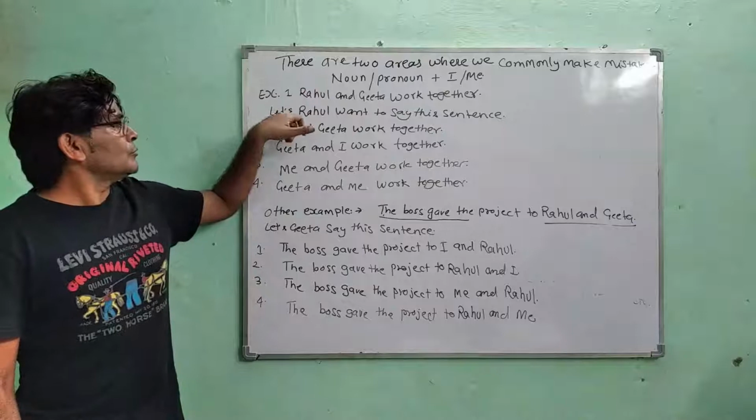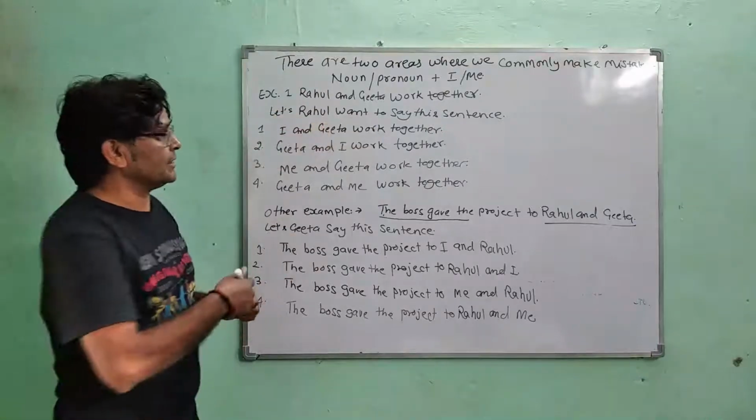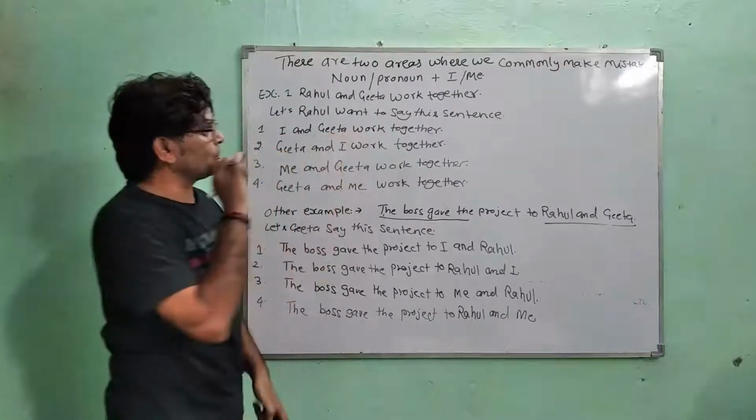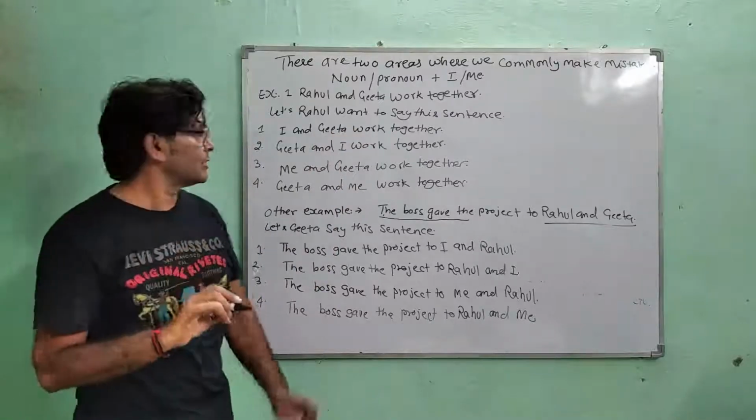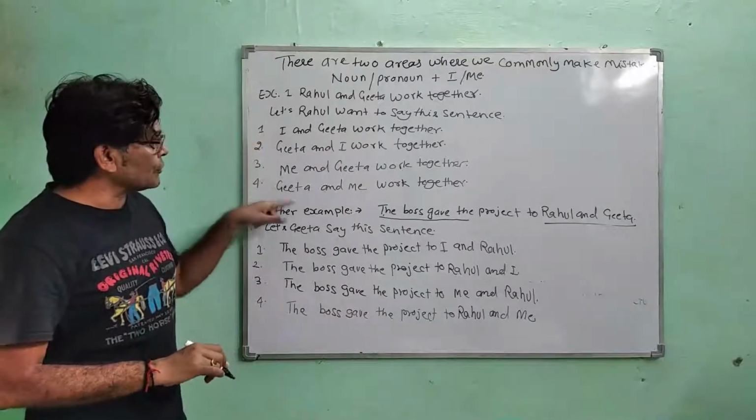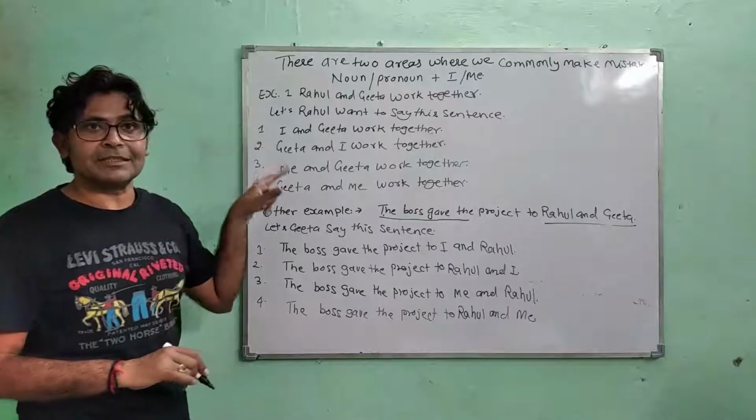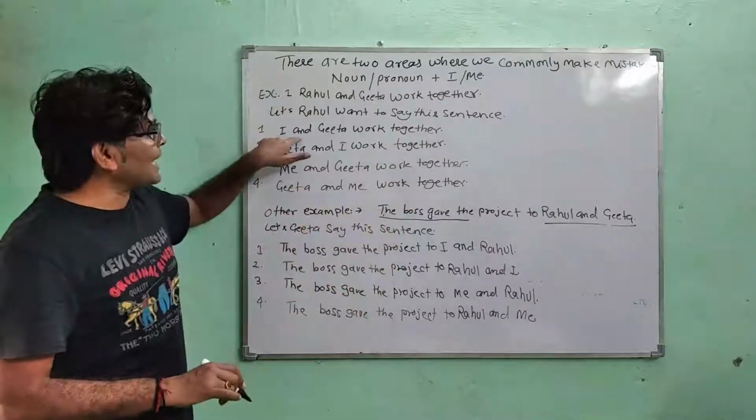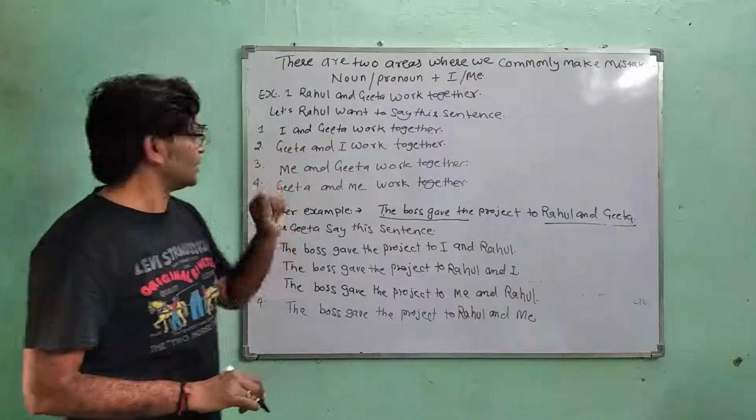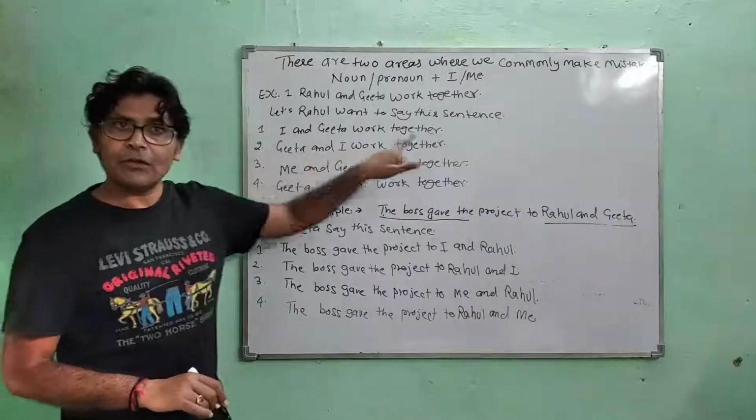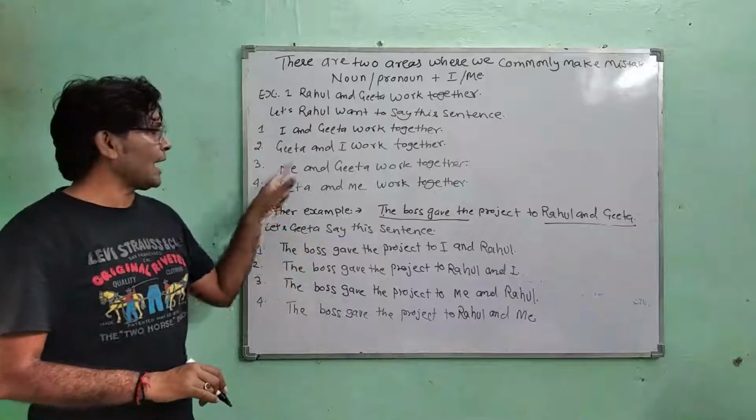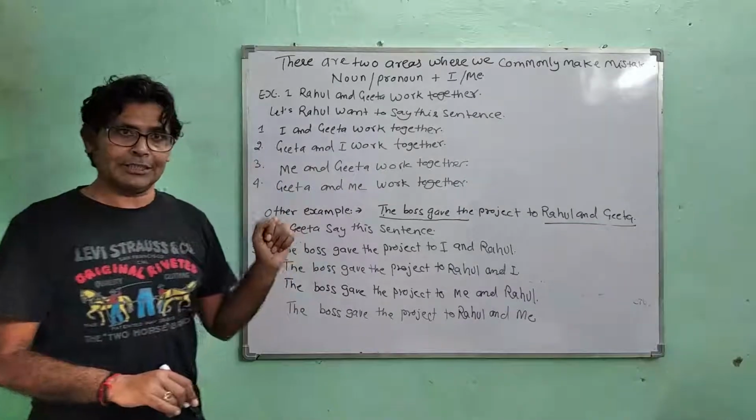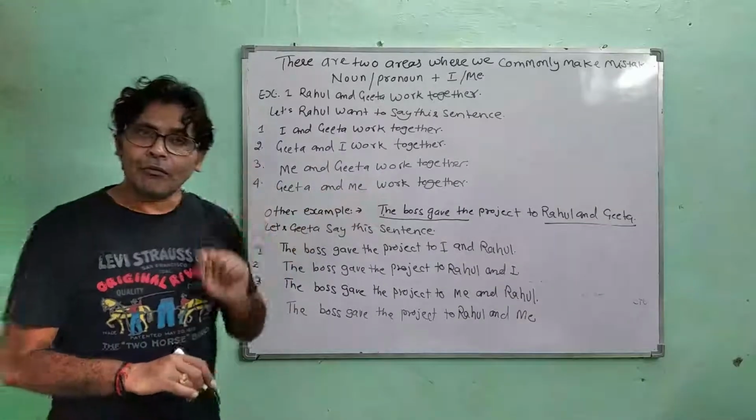And now Rahul wants to say this sentence. There are four different ways Rahul can say it. First one, I and Geeta work together. Geeta and I work together. Me and Geeta work together. Geeta and me work together.